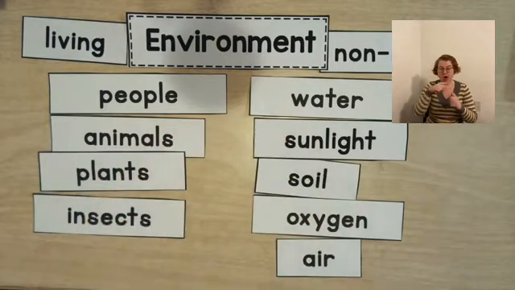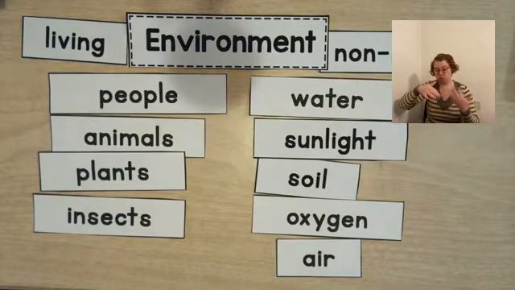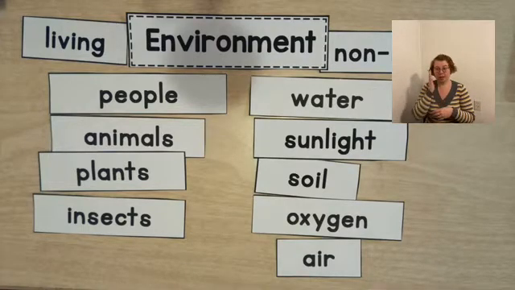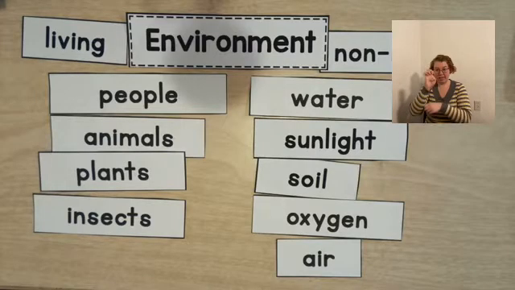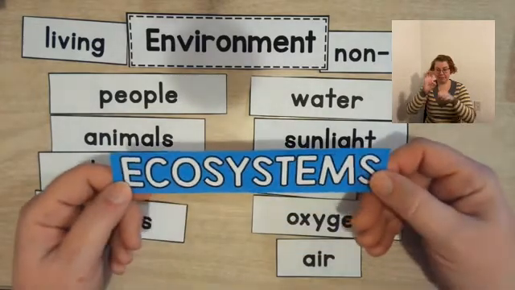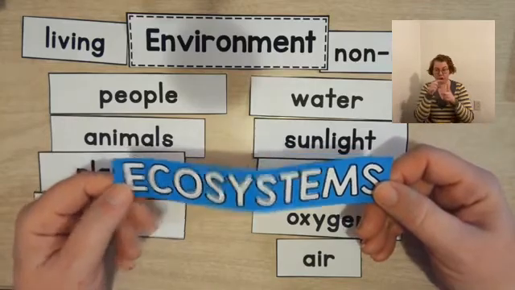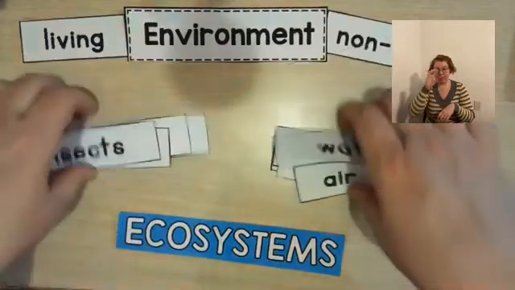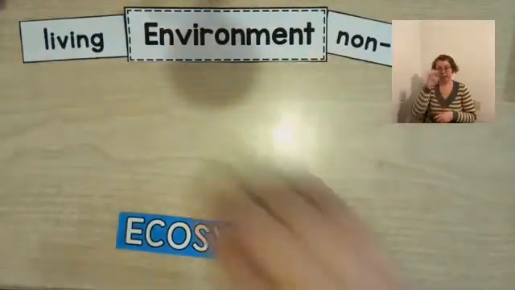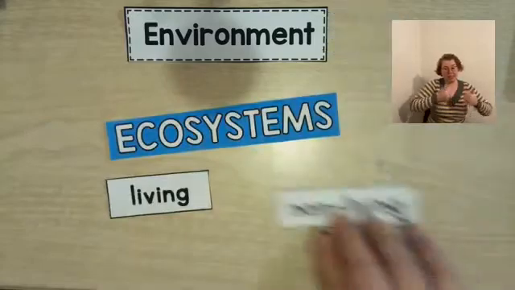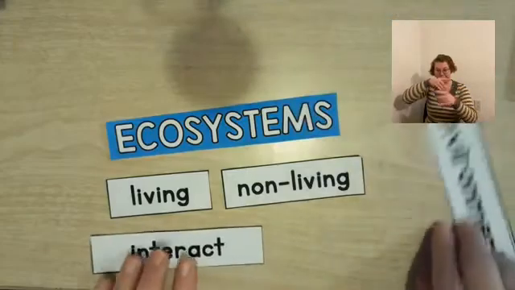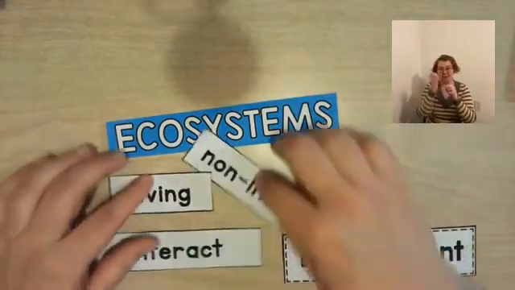When living things interact with each other, the living and non-living things, they're interacting in the environment. These things make up an ecosystem. So that is our word. And that's the definition that we want to know, that an ecosystem is living and non-living things that interact in the environment.